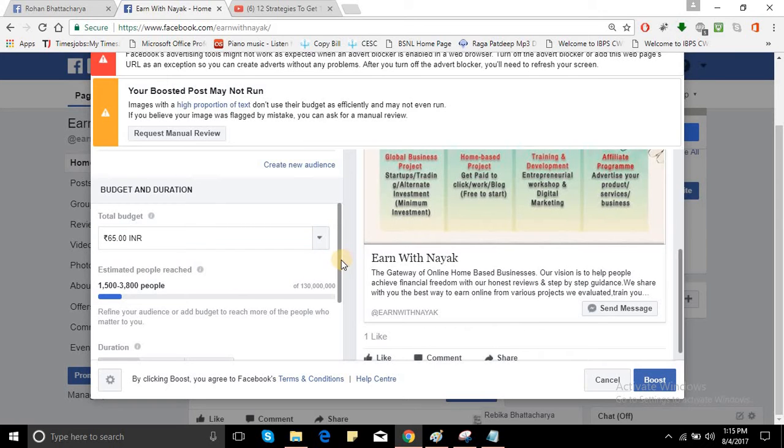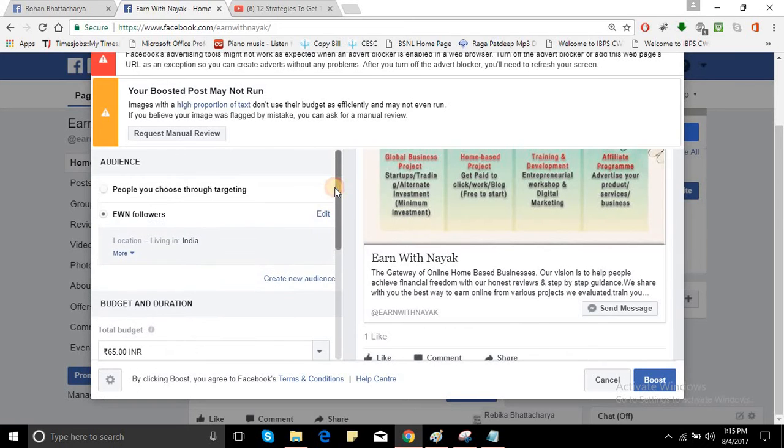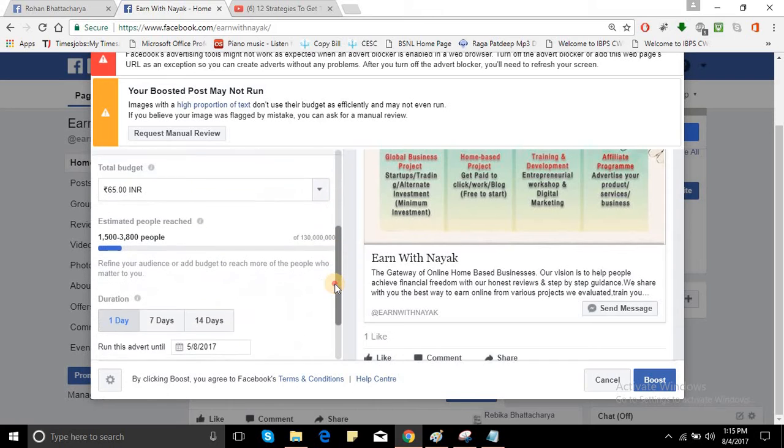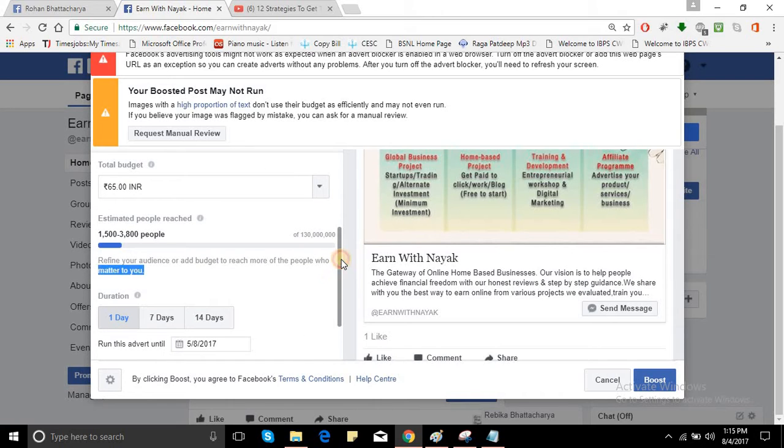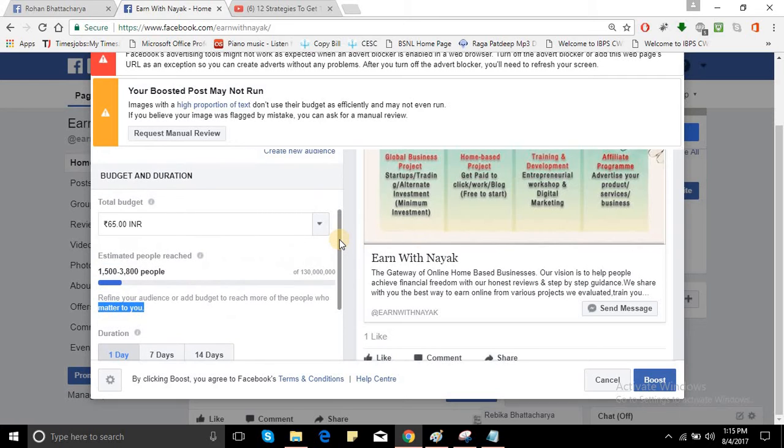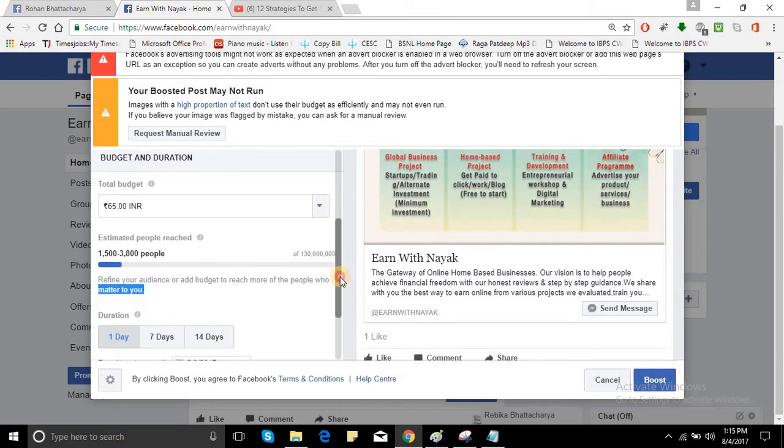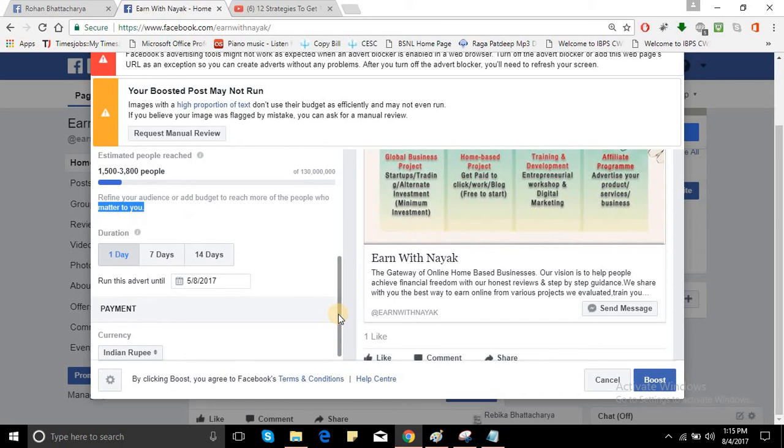Okay. Is there any recommendation for Facebook? No, there is no recommendation. Look, my friend, for only 65 rupees, you will get a reach of at least 1500 to 3800 people. So that is a very good reach for one day.